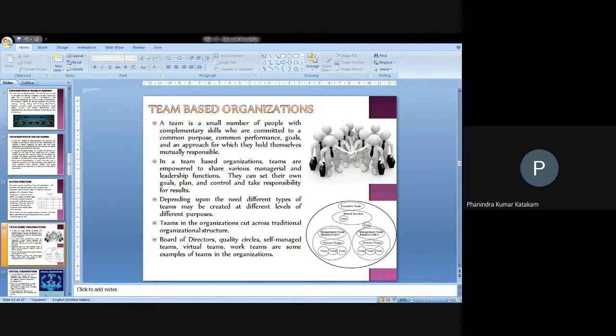Depending on the need, different types of teams may be created, at different levels and for different purposes, based on different structures. If the organization is handling two or three projects simultaneously, they need to work with two or three teams. If they are working on only one project, they can limit their business activities to only one team. You can see an executive team and shared services, and in the business team, two or more teams can be formed and integrated.